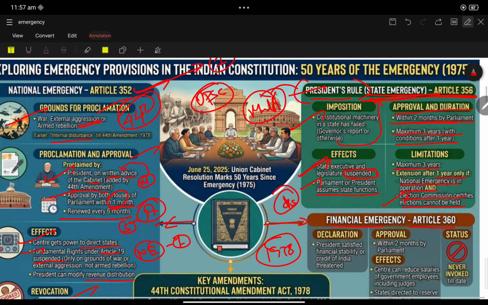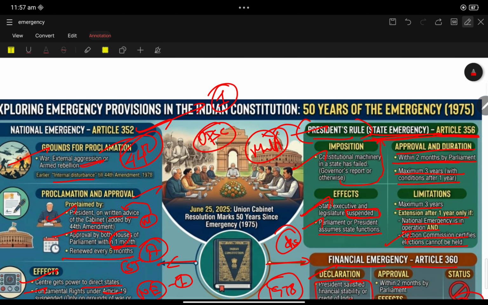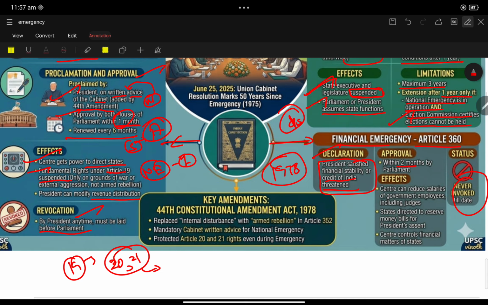Now we come to financial emergency. Financial emergency has never been invoked till date. The Indian government didn't impose financial emergency. Declaration: the president is satisfied that the financial stability or credit of India is threatened. This financial emergency can be implemented when the president feels that the financial stability or credit of India is threatened. Approval within 2 months, as with presidential rule.